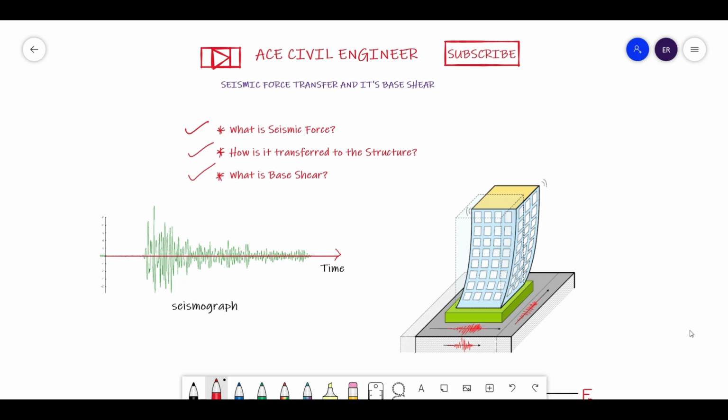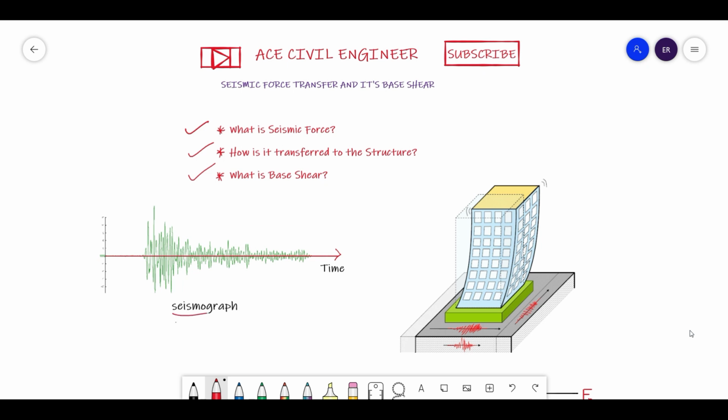So, firstly, what is a seismic force? A seismic force is nothing but a force generated through seismic waves. So, let us understand what a seismic wave is. Seismic waves are waves of energy caused by either a sudden breaking of rock, that is, tectonic plates, within the earth, or by an explosion in the near surroundings. If an explosion happens nearby, we do see some shaking of the ground. So they are the energy that travels through the earth and is recorded on seismographs.